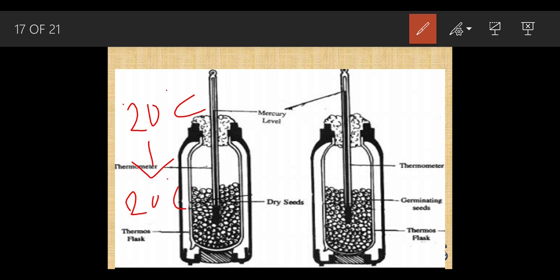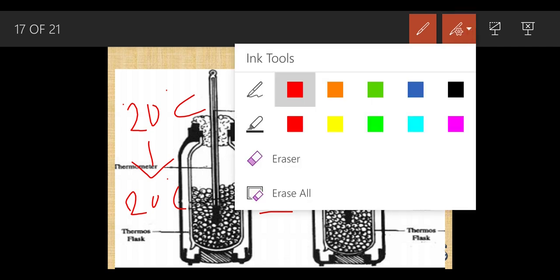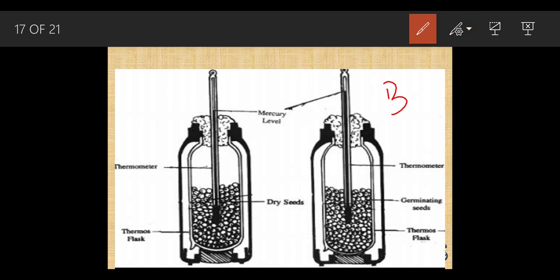Means in flask A, there was no sign of germination. Why? Because the seeds were dry. As there is no sign of germination, the temperature remained unaffected. But inside flask B, what was the initial temperature we took? We took 20 degrees Celsius. But after a few hours, it rises to around 30 degrees Celsius.